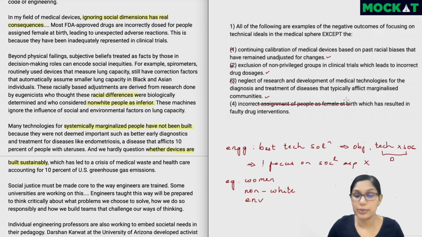People who are male are not being told that they are female, or their parents are not being told they are female. The author is just being politically correct here and saying that, people assigned female at birth, again, I presume from the cisgender and transgender perspective. The idea is that, females have been inadequately represented in clinical trials. So we don't know exactly what dosage of drugs is sufficient for them. It's not that they are being considered to be females when they are not, right? So you can see what they've done is a lot of wordplay. They've taken words from the passage, but they've twisted it around and the meaning becomes wrong. So this becomes a right answer for the first question.